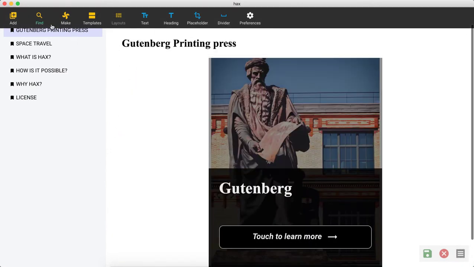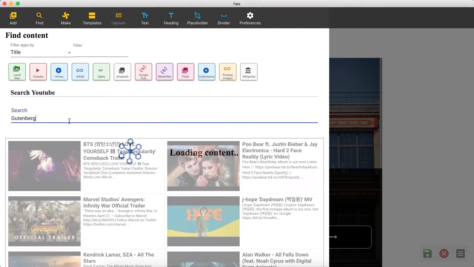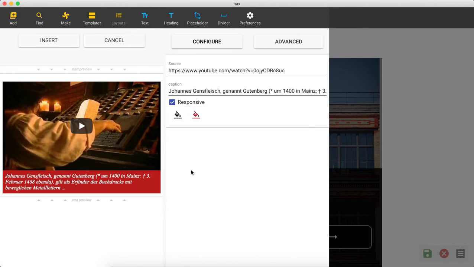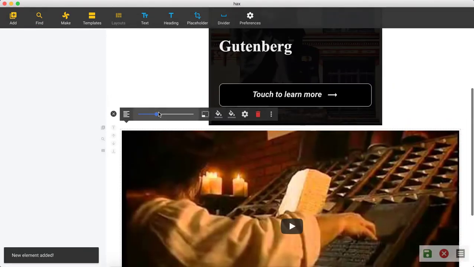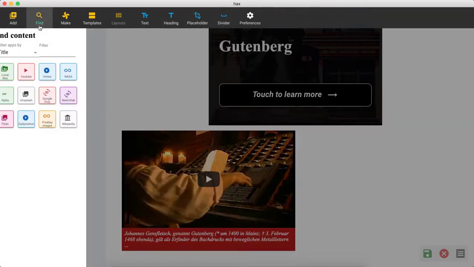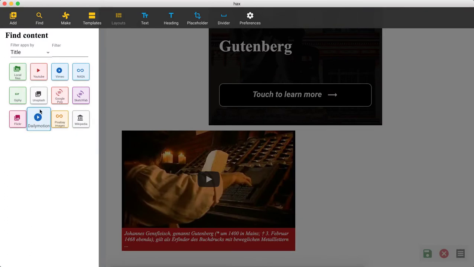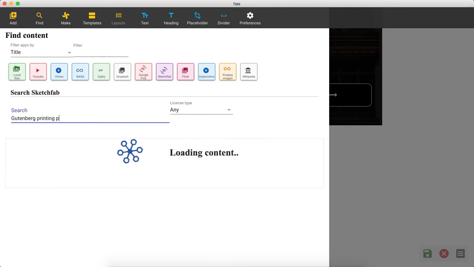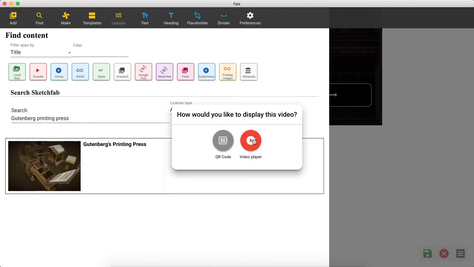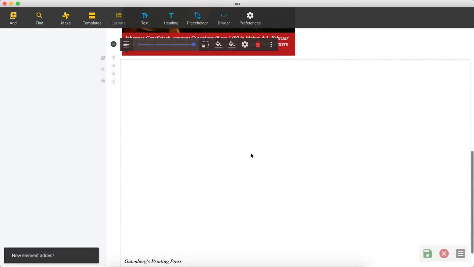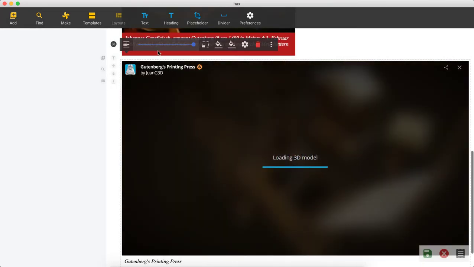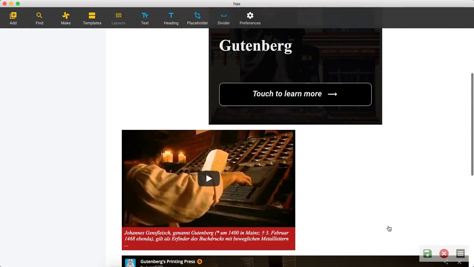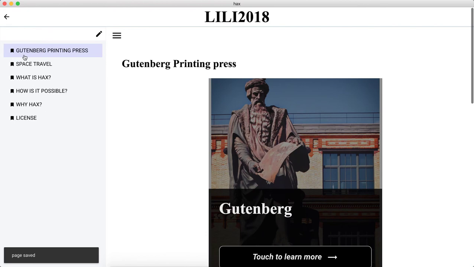Alright, so I put it back in place, and then I had this nice YouTube video of Johannes Gutenberg. Okay, we've got that back in place off of YouTube, and it's responsive. The other thing I had was on Sketchfab, this really cool Gutenberg printing press, and there it is. Now I've got this printing press in 3D. You can spin it around. That's pretty cool. All right, then I'd save that.